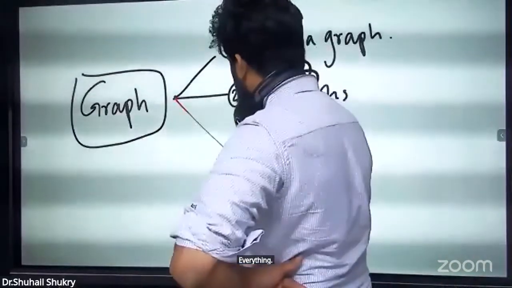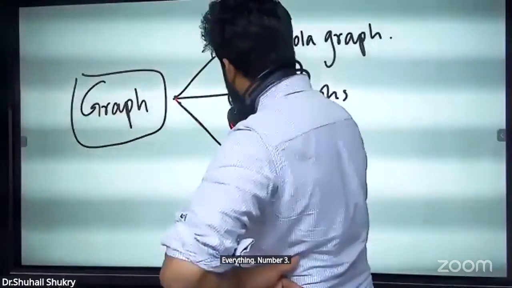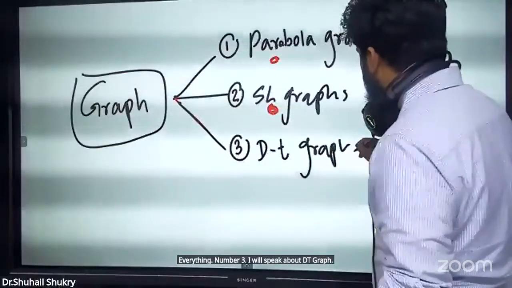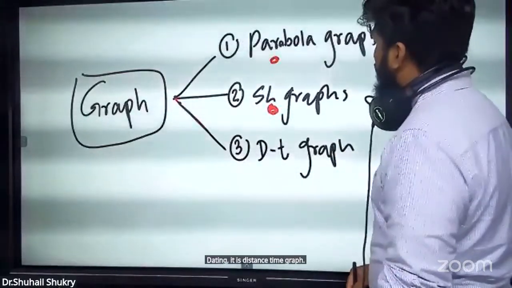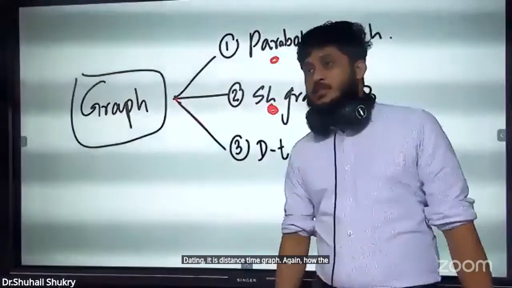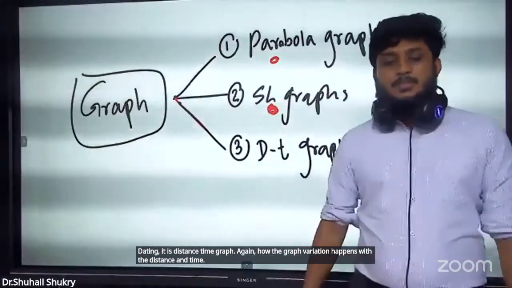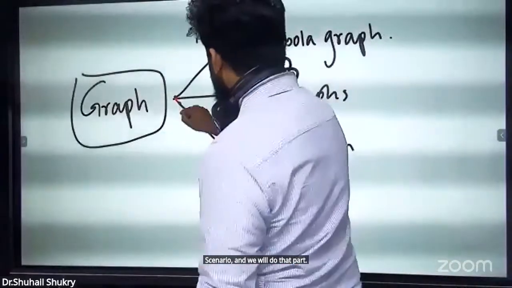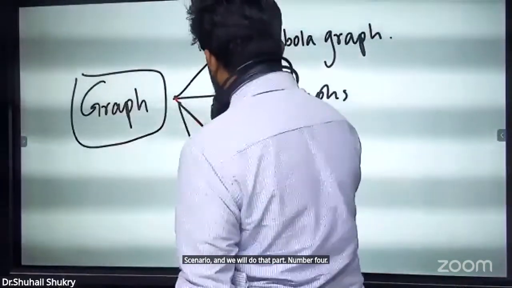Number 3, I will speak about the DT graph. DT means distance-time graph. Again, how the graph variation happens with distance and time. We'll give some scenario and we will do that part. Number 4 is the VT graph.